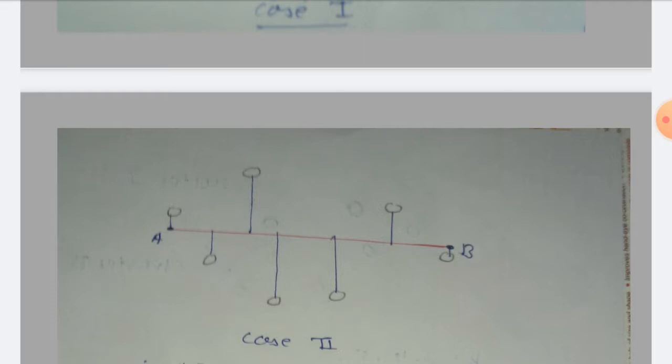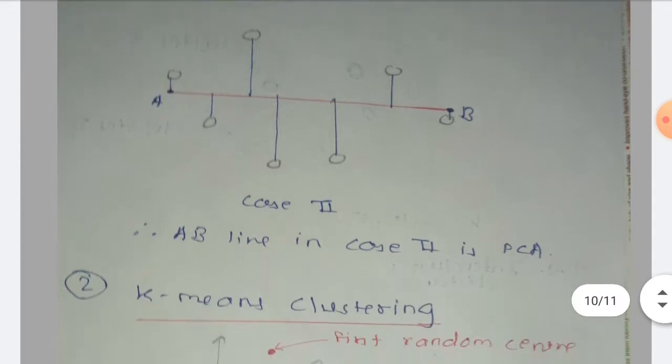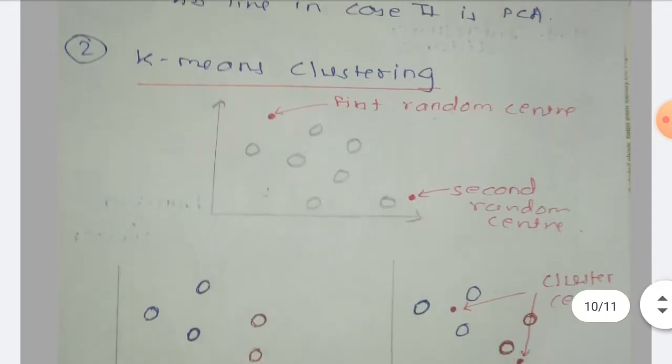So is there any other line having a more spread out data set? No. I think for this data set, this is the maximum length line, that is AB. So I can say that this is the principal component analysis for the data points. So this is just an overview of principal component analysis. Now let us see what K-means clustering is.